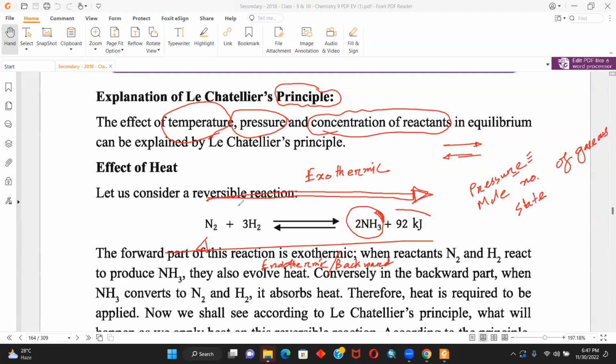In this scenario, the pressure on the left side, among the reactants, is greater. Why? Because there are 4 moles of gaseous molecules, and on the right side there are 2 moles of gaseous molecules. That is why on the right side the pressure is less. We will see what the effect of that is as well.